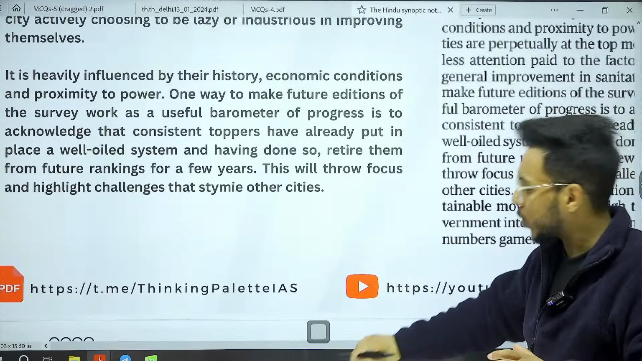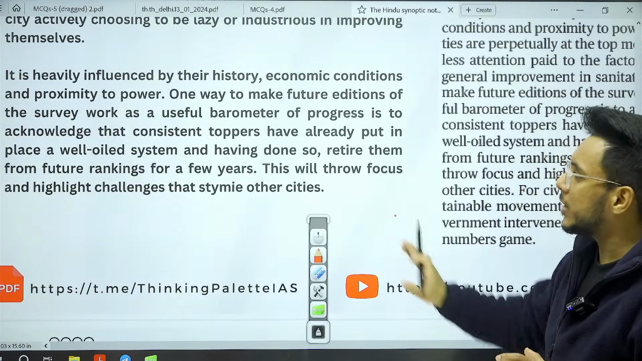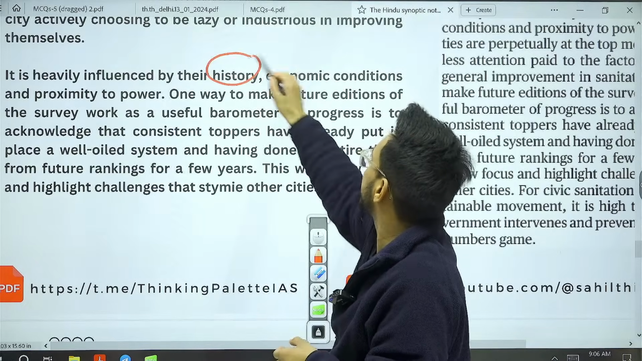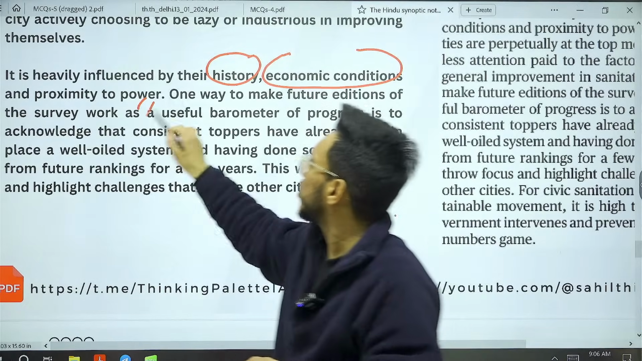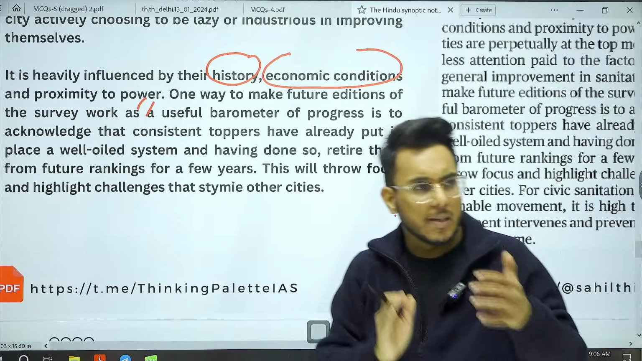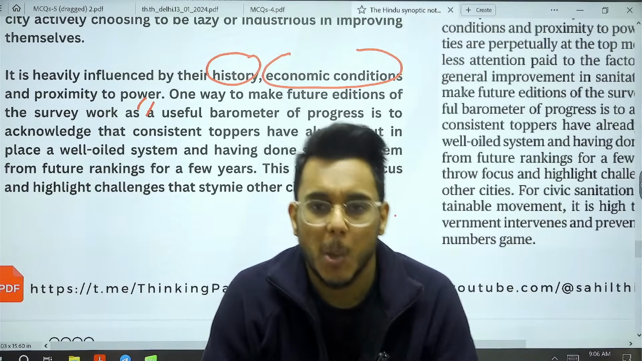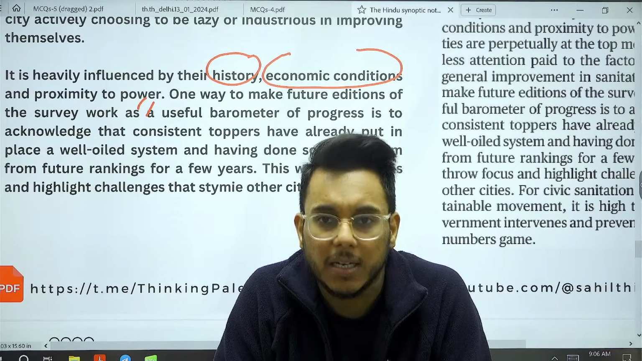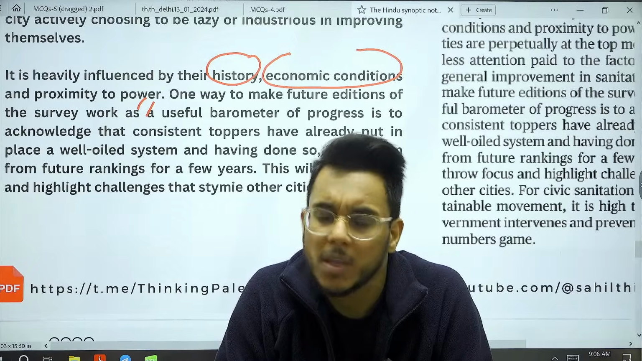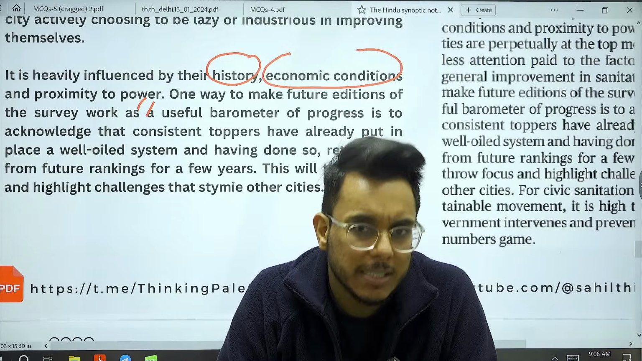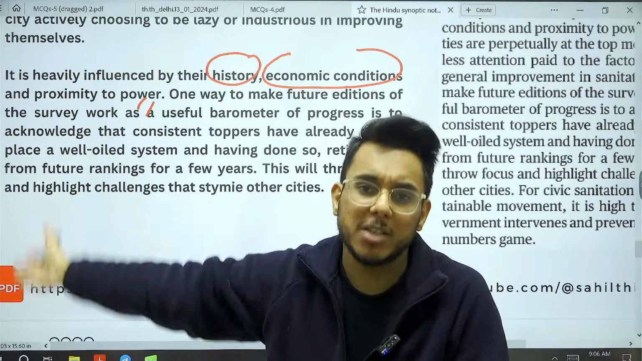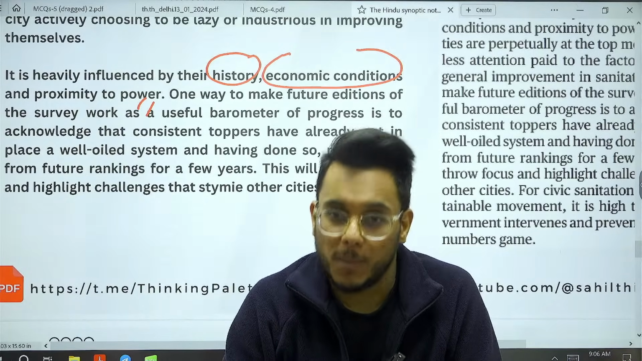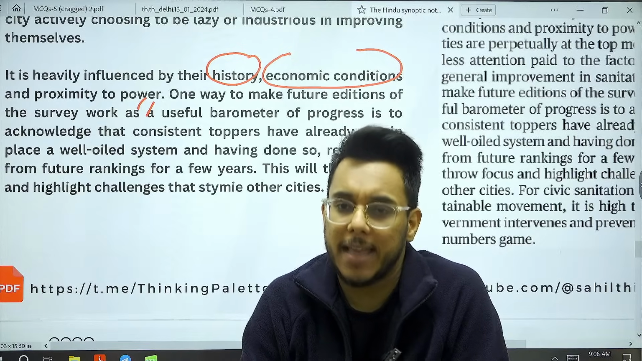Now, the article further provides that when we talk about sanitation in any city or state, it is heavily influenced by their history, by their economic conditions, by proximity to power. For example, historically, Chandigarh is a planned city. So obviously, being a planned city, it will have better storm water drainage, etc. Often, guys, some cities have been ruled by such rulers in the past that they invested in better water management, better sewage, etc. So such cities will always perform well. Inherently, they had some benefit.